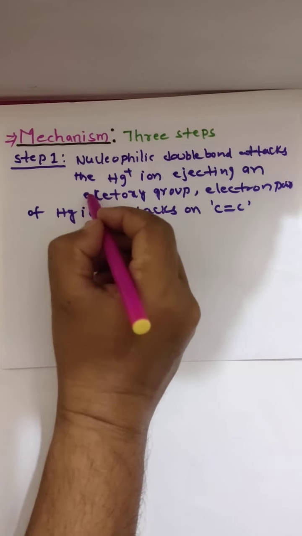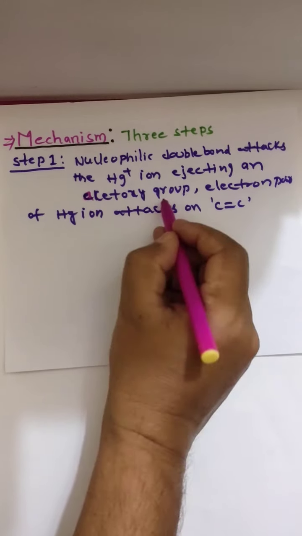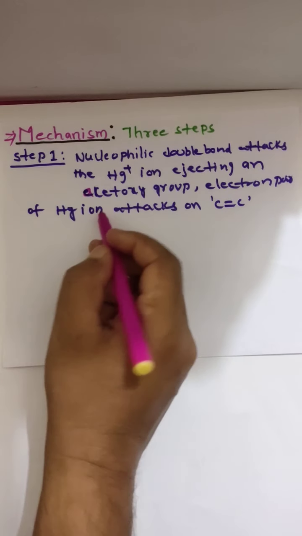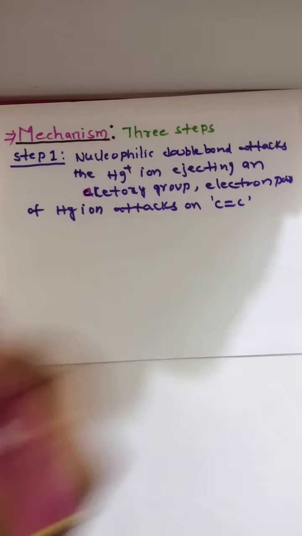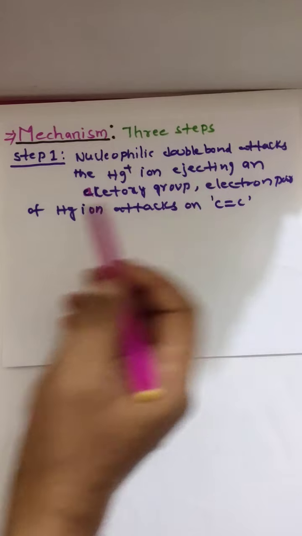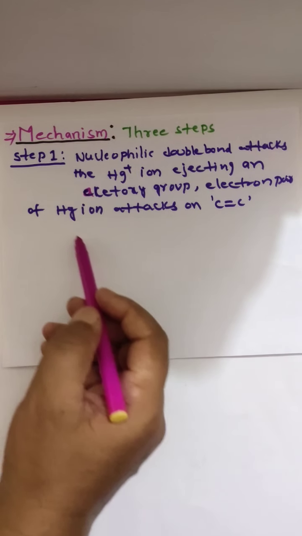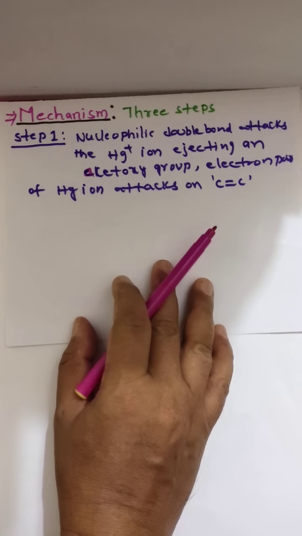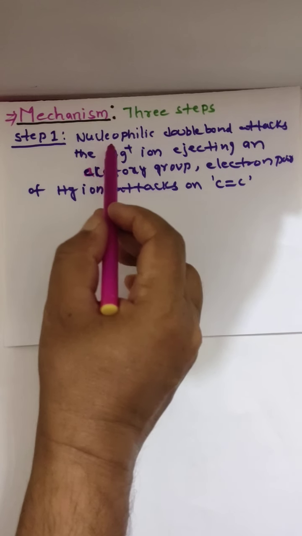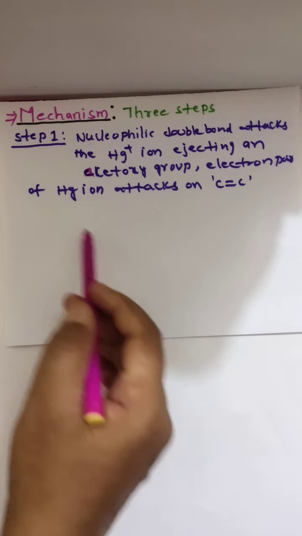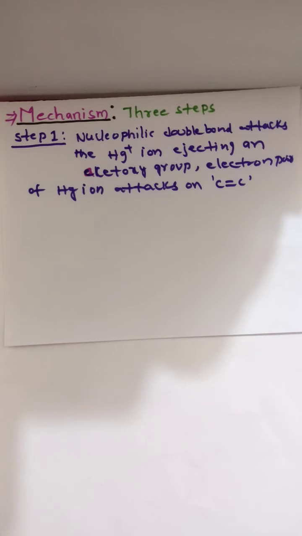acetoxy group, and the electron pair of the mercury ion attacks the double bond. Look here. The double bond is attacking mercury, giving a lone pair to the double bond. So it is mutual. The nucleophile of the double bond gives electrons to mercury, and mercury gives electrons to the double bond. That is how the reaction takes place.